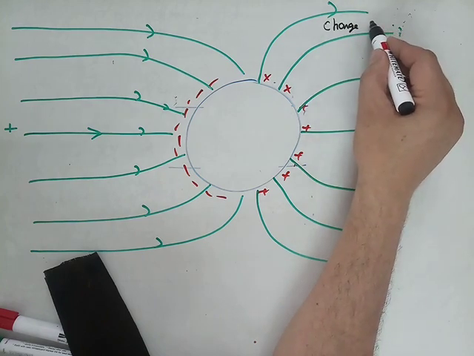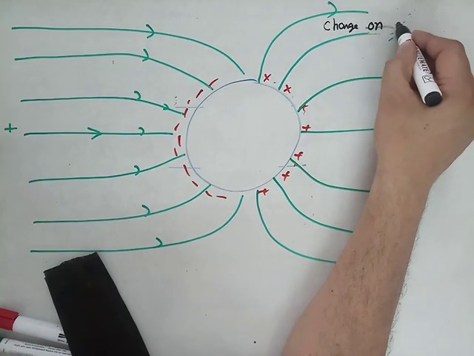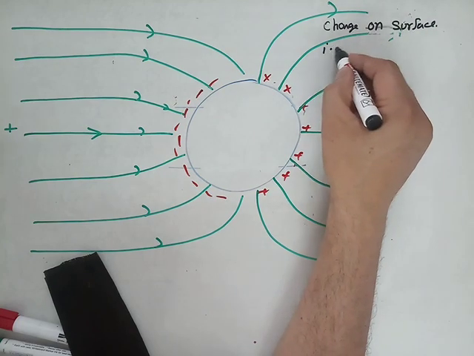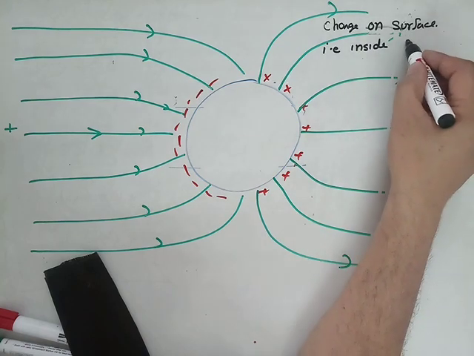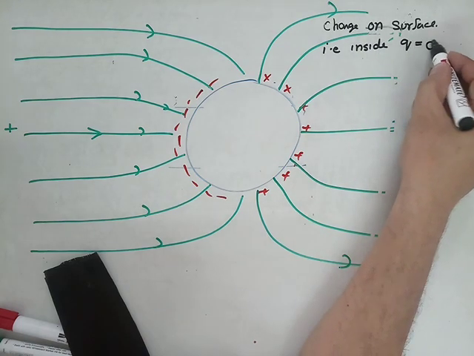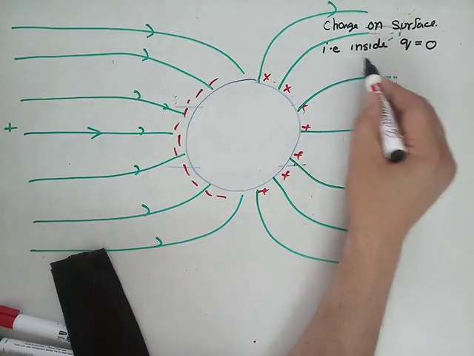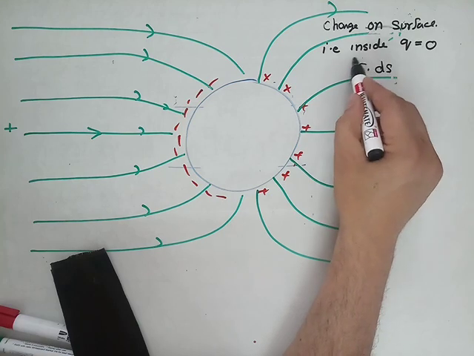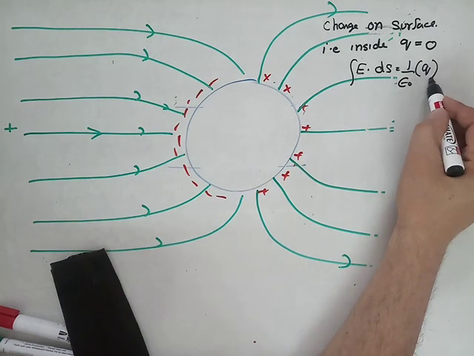Charge resided on the surface only, that is, inside, Q is 0. If inside Q is 0, we have a formula from Gauss law, E dot ds equals 1 upon epsilon naught times total charge enclosed.